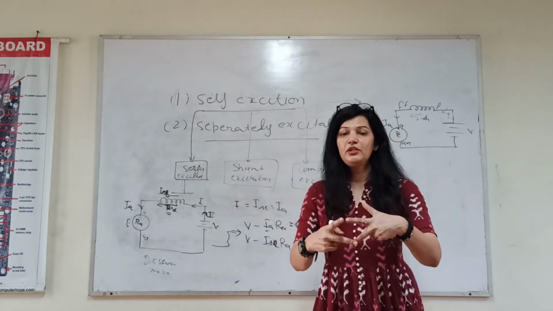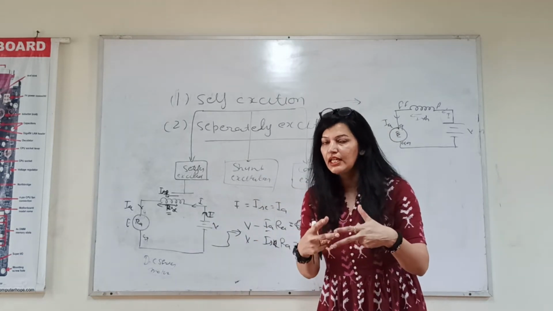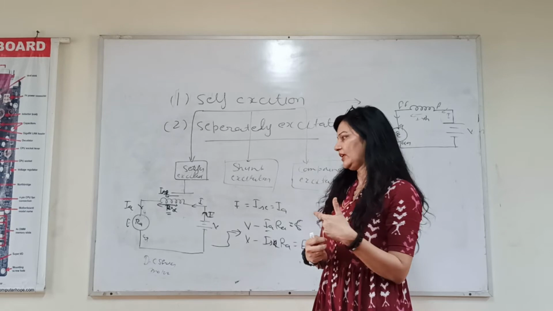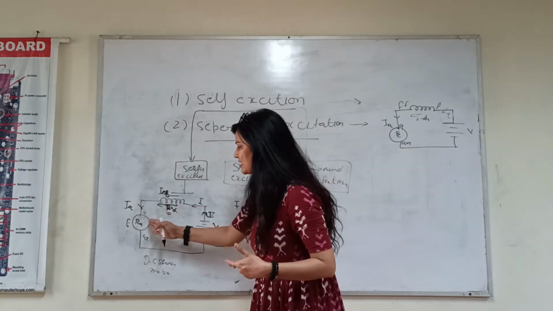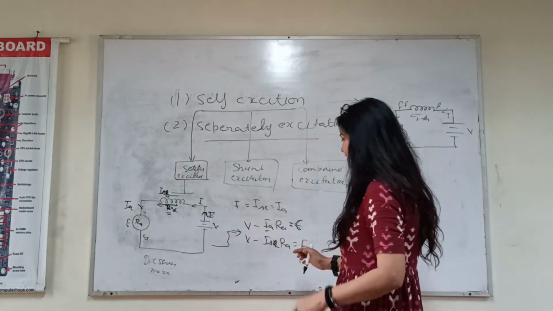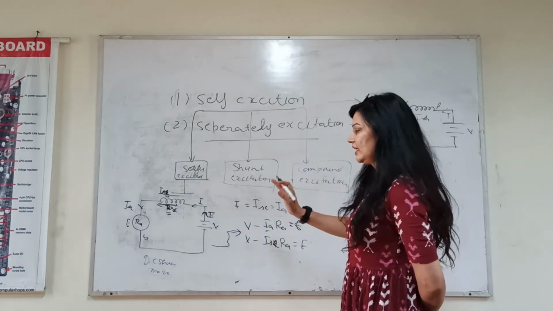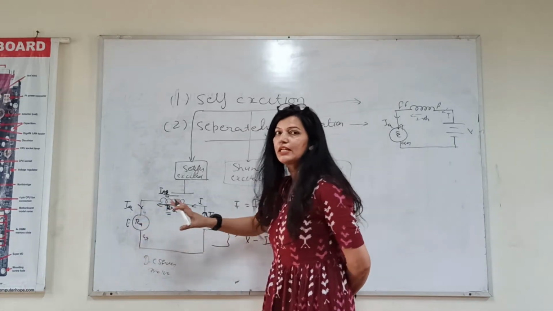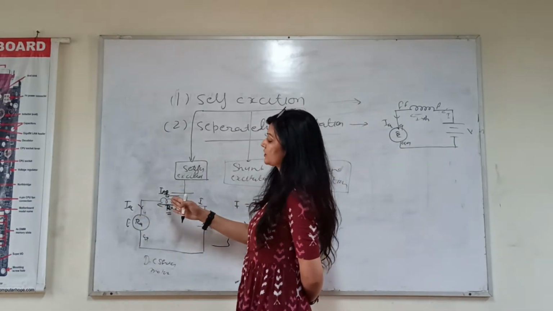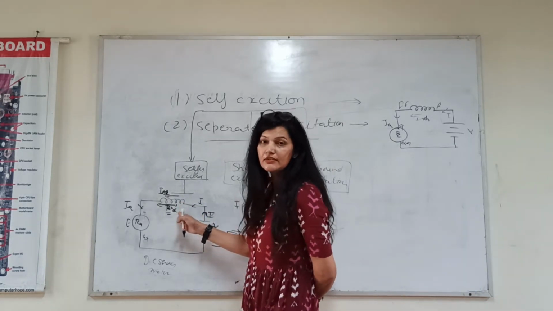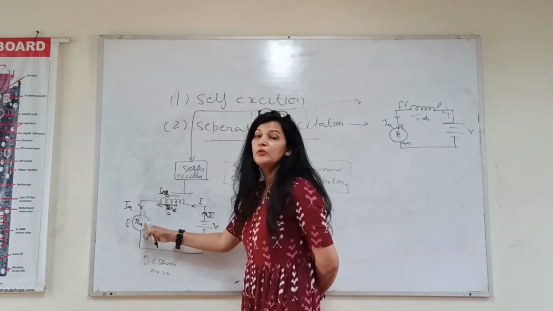Voltage drop is the combination of the current going through the winding and the resistance of that winding. So these two resistances are connected in series. In this case, the current will remain the same, but we will add the resistance of the series field winding and the armature resistance.